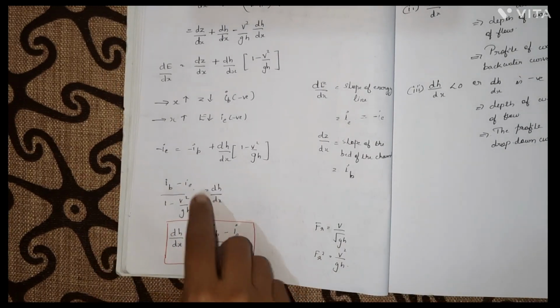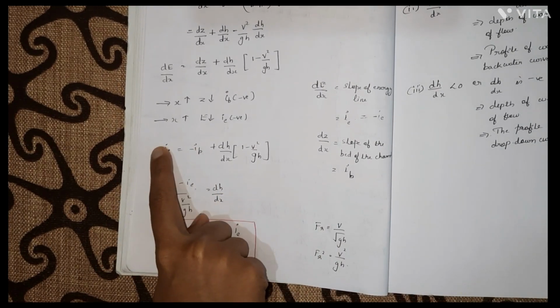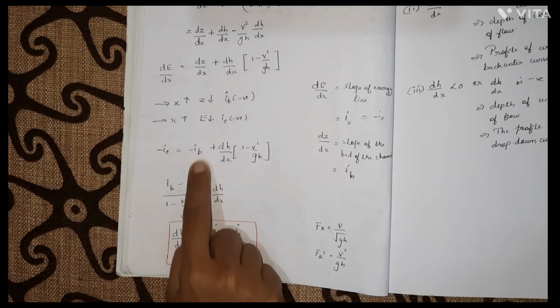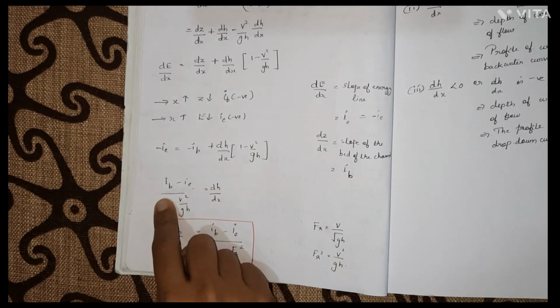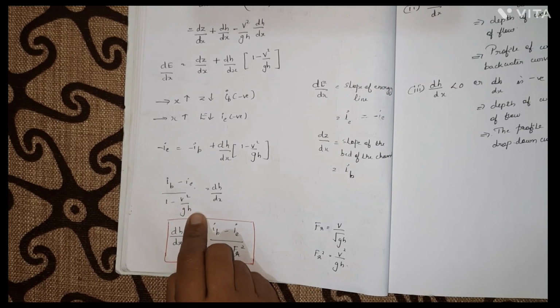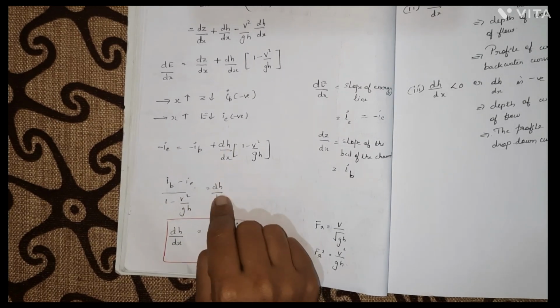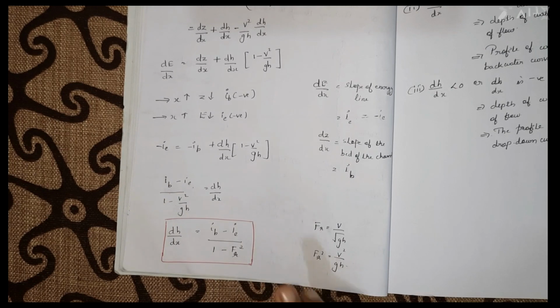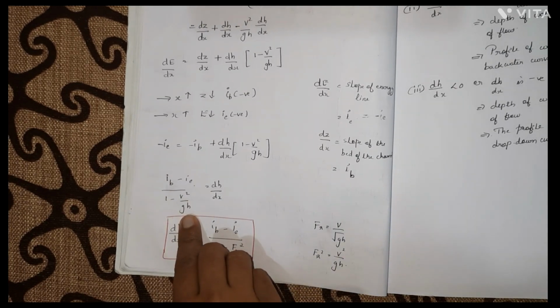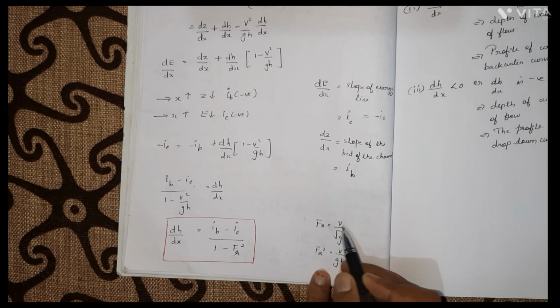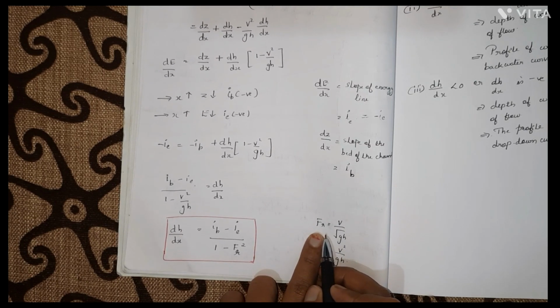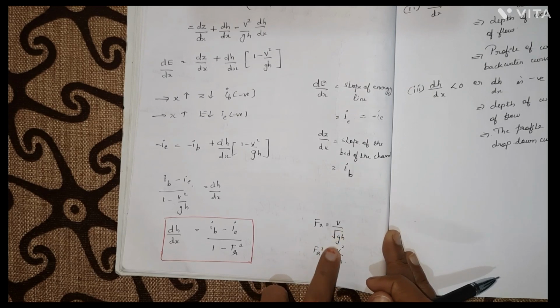Now rewriting this, IB goes here, it becomes positive, right? So IB minus IE divided by 1 minus v square by gh is equal to dh by dx. We get something like this. Now what is this v square by gh? We know what is Froude's number, right? Froude's number is nothing but v by root of gh.